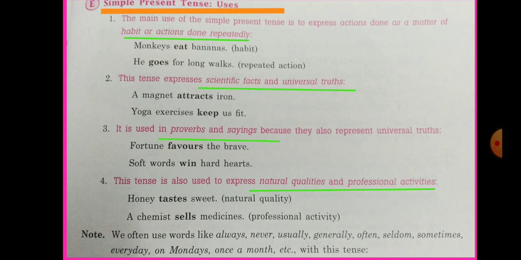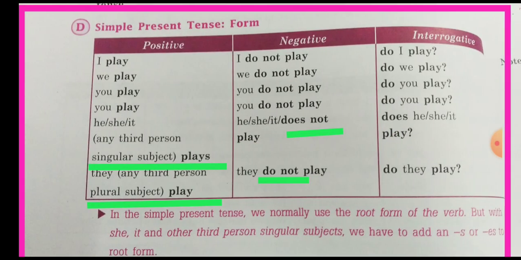And these are the words which denote that in such kinds of sentences we will use simple present tense, and the words are always, never, usually, generally, often, seldom, sometimes. And whenever you find these words in any sentence, it means that in that sentence simple present tense will be used. Now, what will be the sentence structure in simple present tense?